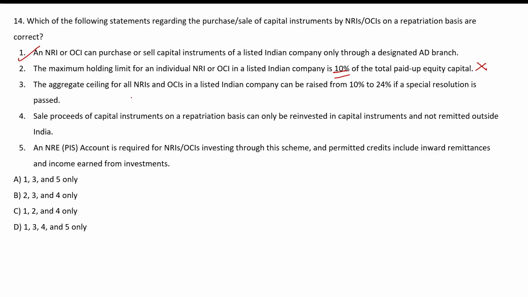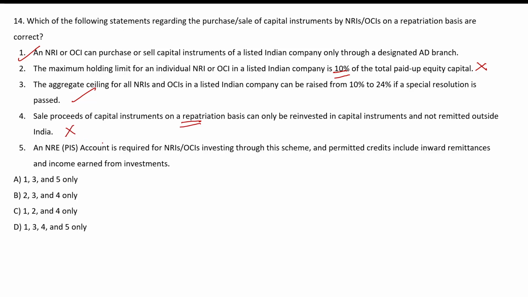The aggregate ceiling for all NRIs or OCIs in listed Indian companies can be raised from 10% to 24%. So this is correct if a special resolution is passed. Sale proceeds of capital instruments on repatriation basis can only be invested in capital instruments and not remitted outside India. So it is on repatriation basis, so it can be remitted outside India.